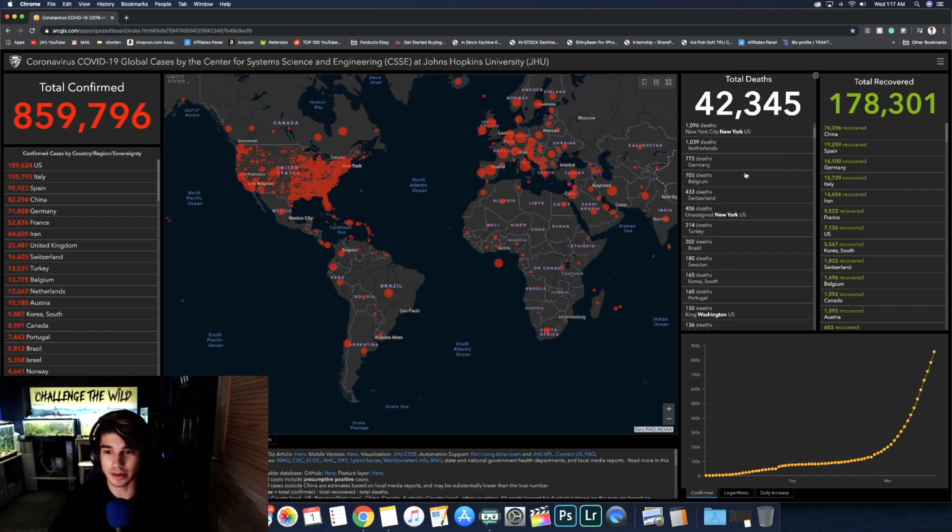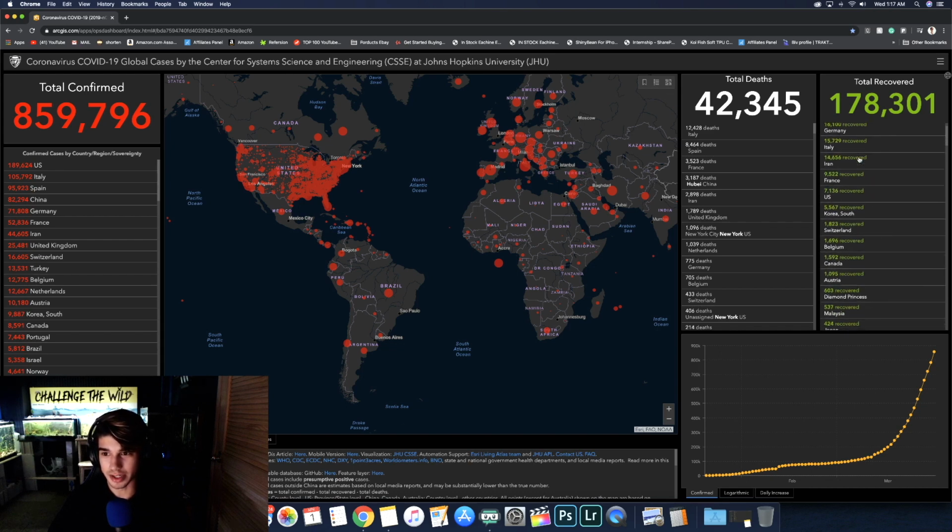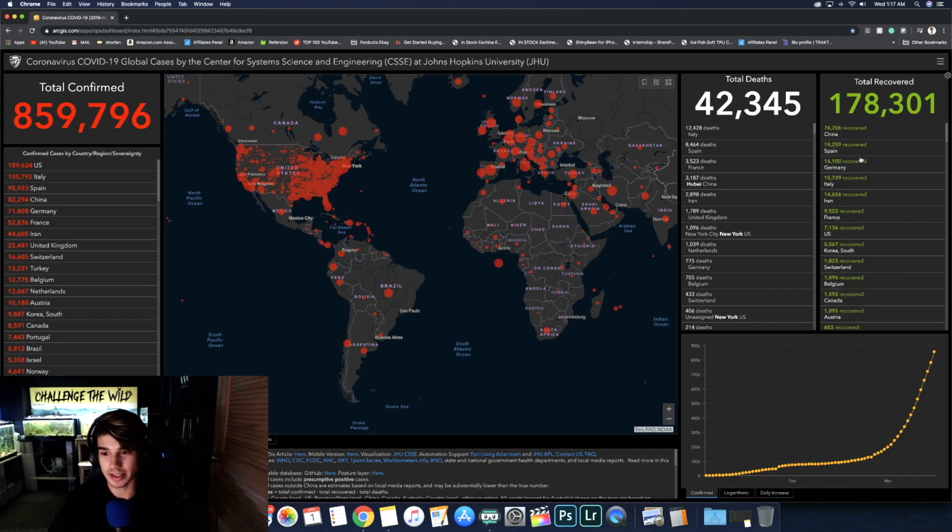So if you're worried, you can see by city for the US or by country if you're in a different country. Now this number is a little bit better. As you can see, it is in green, which is the total recovered amount of people. You can see there are a lot more recovered people in China, of course, because that's where the pandemic started. Down here, you can see other countries, and these numbers, of course, you are definitely going to be happy to see these numbers rise over the next couple of days.